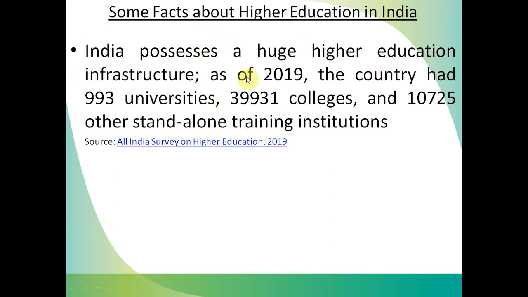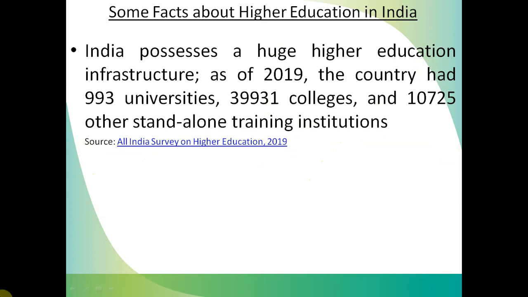As per the survey of 2019, the country had 993 universities, around 39,931 colleges, and around 10,725 other standalone technical institutions. I have taken this data from the All India Survey of Higher Education 2019. So this is the infrastructure of education in India.